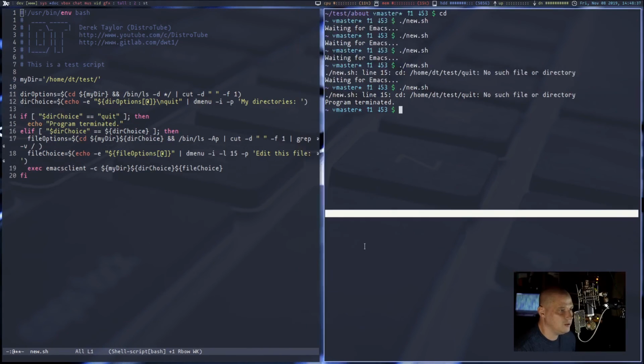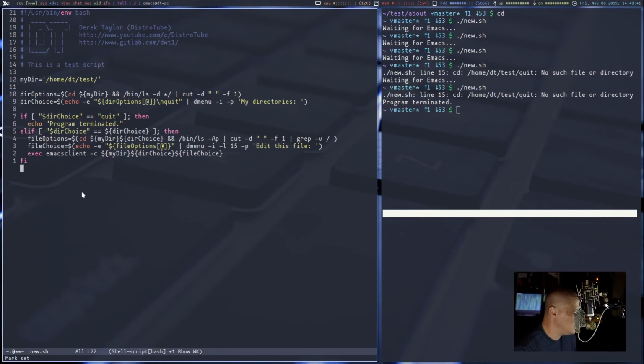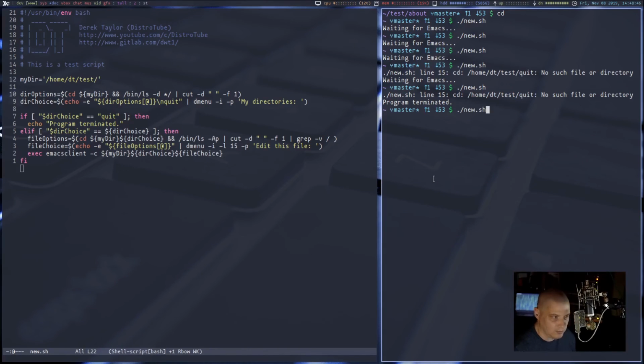So you guys can actually, since I've zoomed in a little bit, let me adjust the window sizes here so you can actually see what I did. So I think this will work. Let me save it. Let me run the script. So now I've got my 6 directories. If I choose the quit option, nothing happens. All it does is echo program terminated.